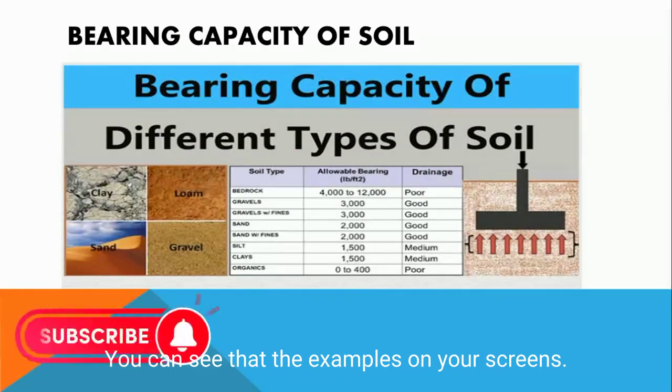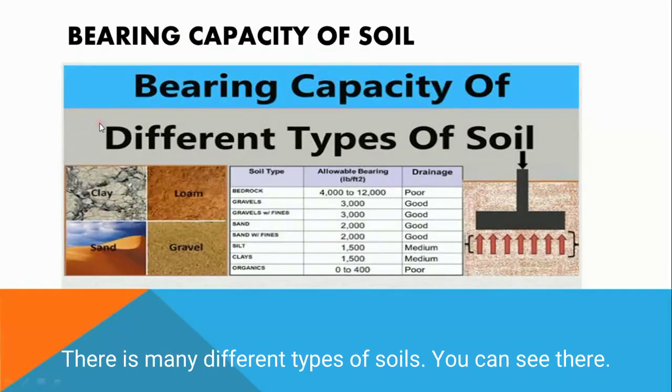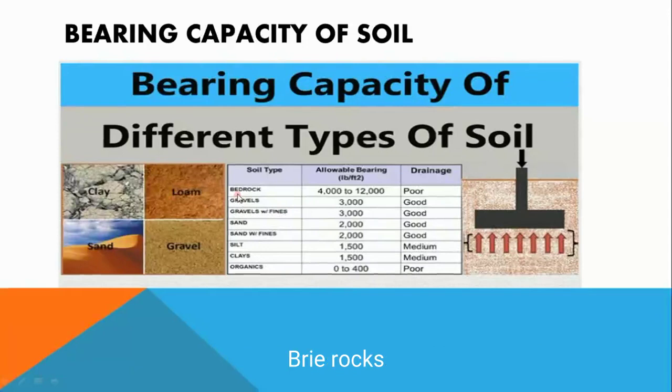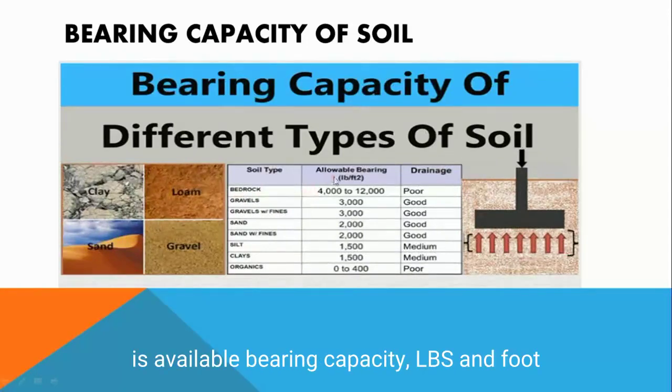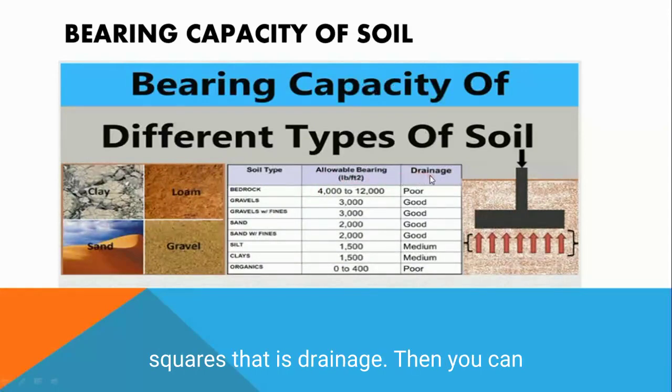You can see the examples on your screen. There are many different types of soils. You can see there the bearing capacity of rocks in pounds per square foot.